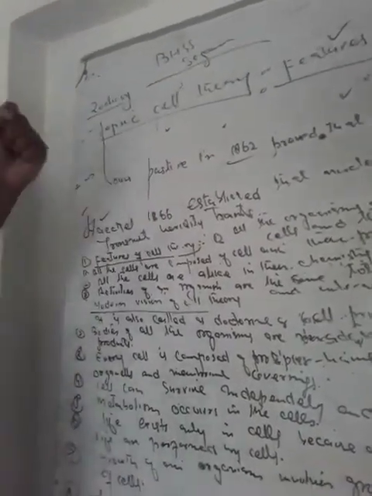And Haeckel, in 1866, established that the nucleus stores and transmits hereditary traits in the cell. Haeckel, another biologist, established that the nucleus stores and transmits the hereditary traits from one generation to the next generation in the cell.